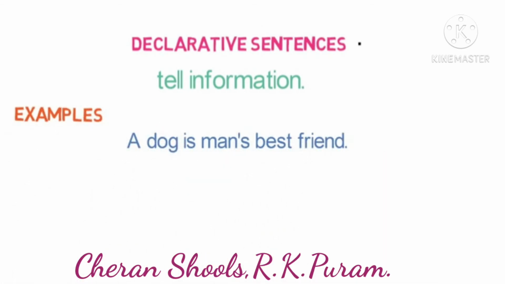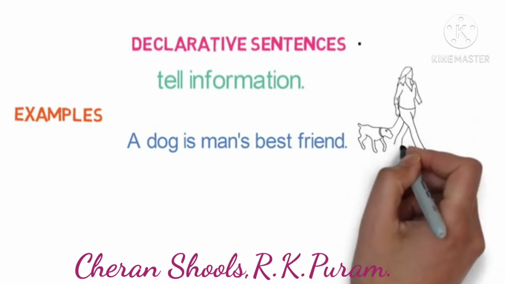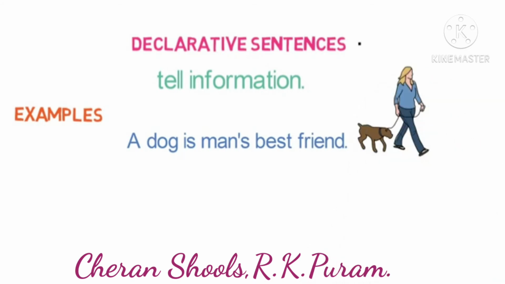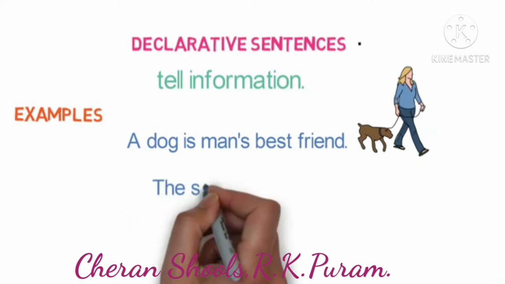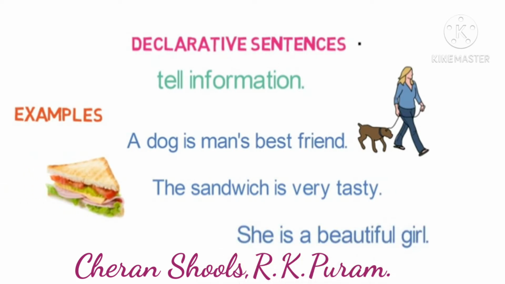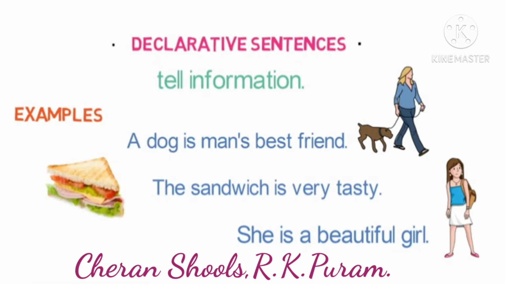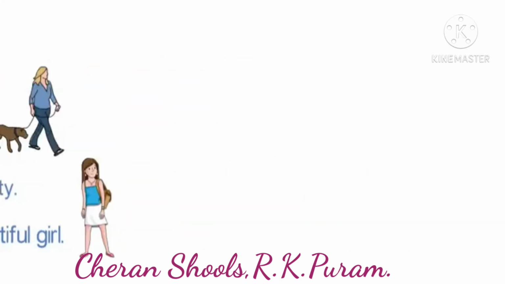Examples: A dog is man's best friend. Here it tells the information that a dog is always a best friend to a man. The sandwich is very tasty. Here is the information about the taste of the sandwich. She is a beautiful girl. Here, defining the beauty of a girl. Declarative sentences always end with a period. Now let us move to the next.